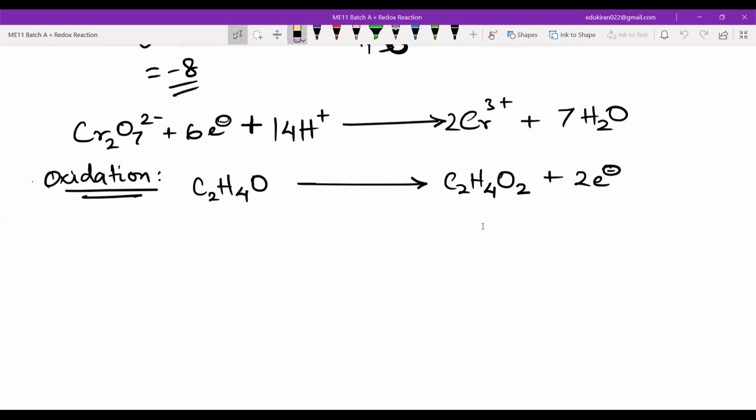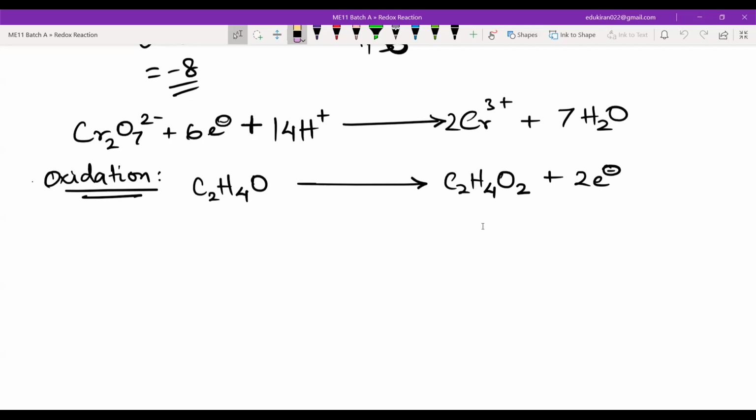So charges are not balanced, right? Yes or no? Are the charges balanced? Check and tell. No, sir, the charges are not balanced. So what can we do here? What can we do here, guys? Add water. What will happen by adding water, tell me?